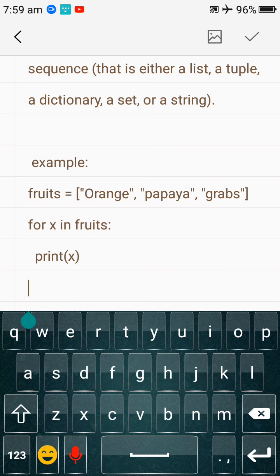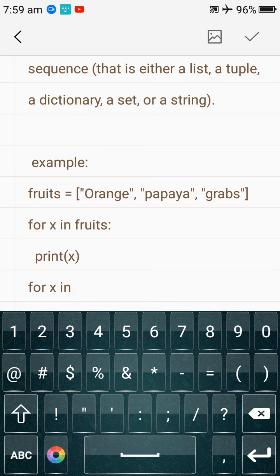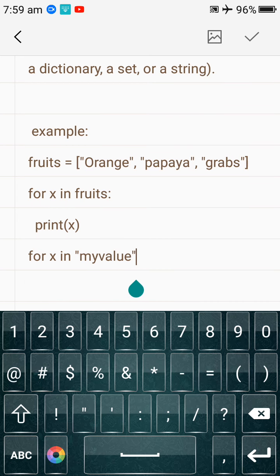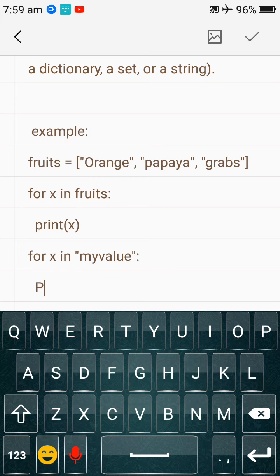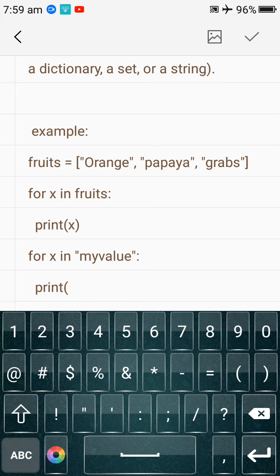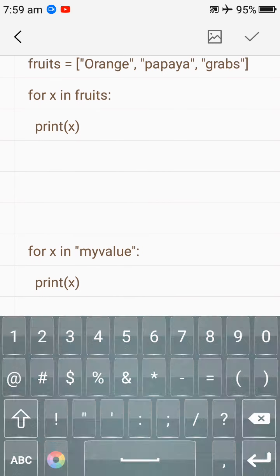Suppose you want to access the values from a string, then you can also write like this: for x in, and you can directly write any string, like my value. So you can directly write this string also. Then you can write print x. So this is the example of a string also.